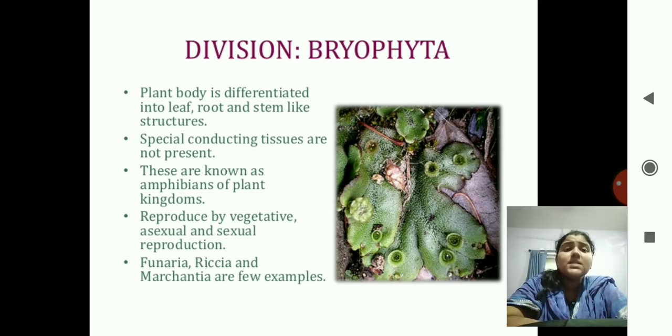The answer is Bryophyta, as these can live on land as well as in water. Next, the reproduction is done by vegetative, asexual and sexual reproduction. All the types are possible. The examples are Funaria, Riccia and Marchantia. You can see the diagram there.